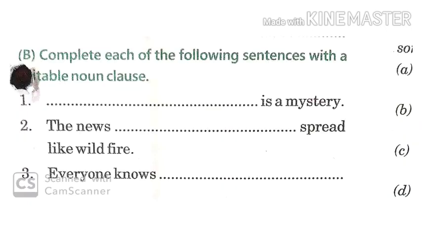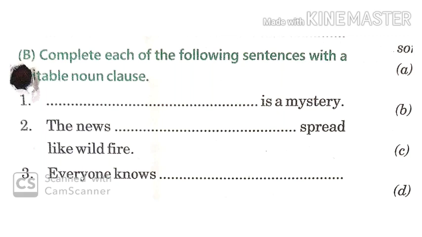Now let's come to exercise B. It is written, complete each of the following sentences with a suitable noun clause. Dash is a mystery. Now over here, what is a mystery? You can put any clause over here which should be a noun clause, and it should begin with where, what, when, etc. So let us begin it with where. Your answer can be, where the ship disappeared is a mystery. Where the girl disappeared is a mystery. What happened to the boy is a mystery. So any answer is acceptable.